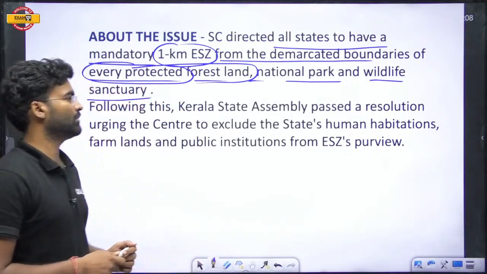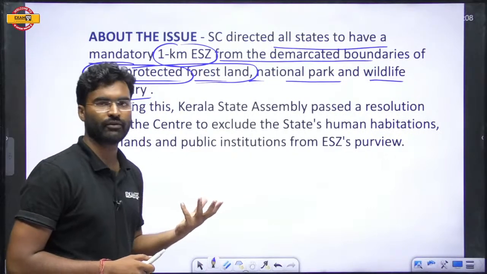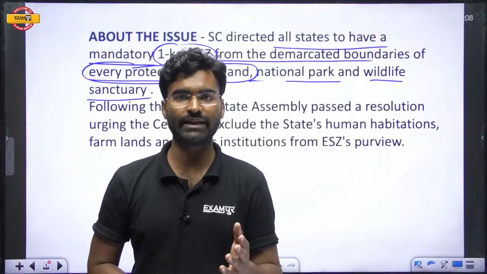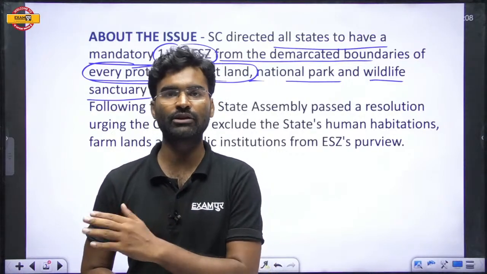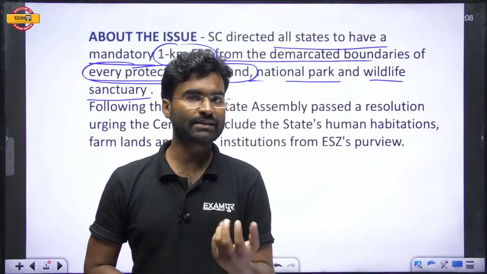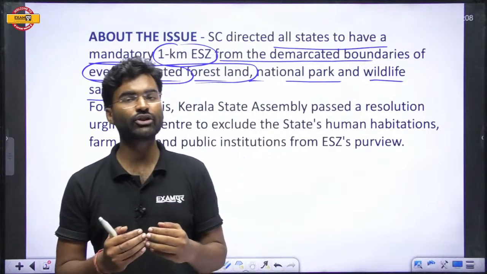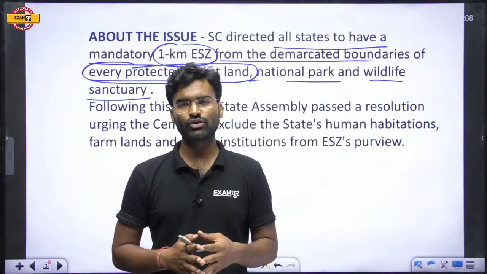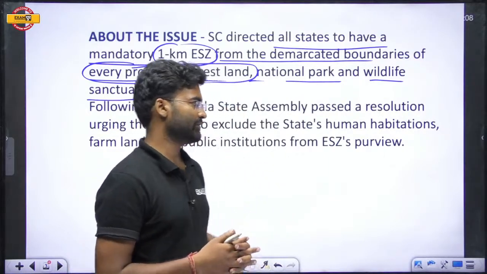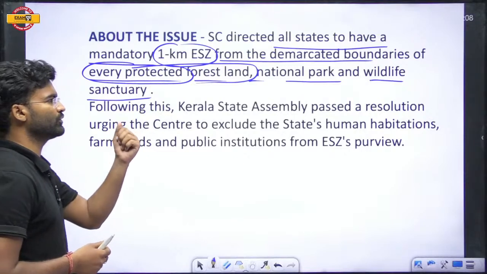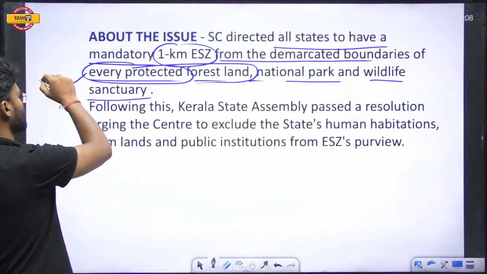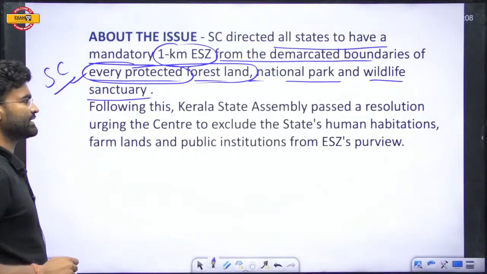It is very important, and this is a universalized verdict, and it cannot be implemented at every level and in every state, because the condition in every state is different. The conditions of all the protected areas are not the same, so you cannot implement the same rule everywhere. So it has some issues, and we will discuss the basic issues. This is the verdict of the Supreme Court, which has directed every state.